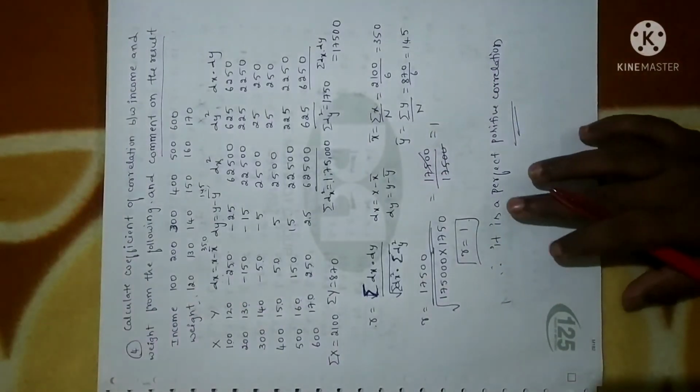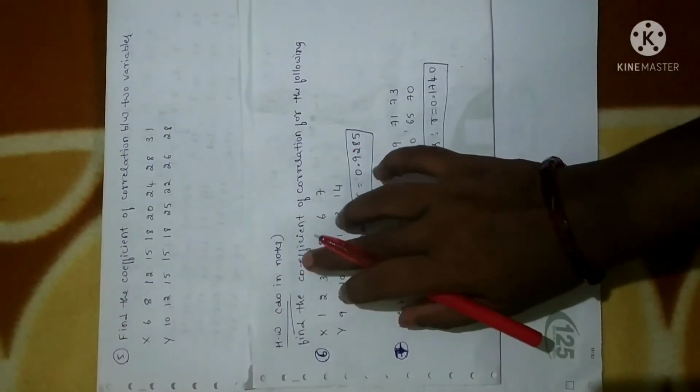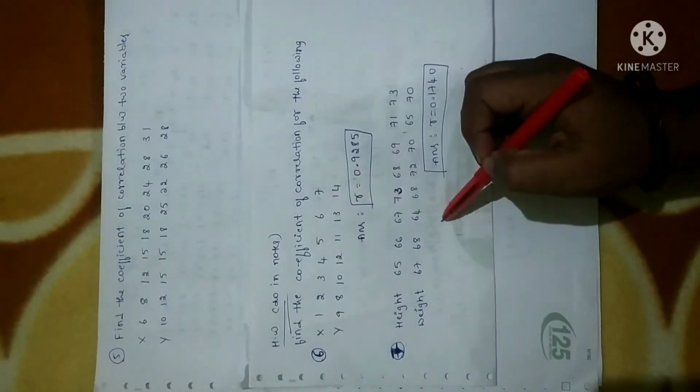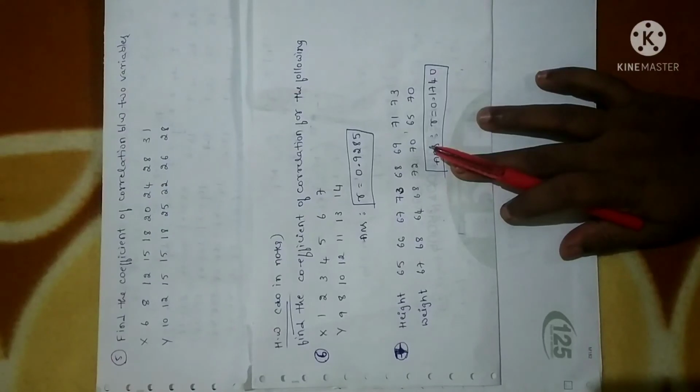This is the fourth question, and let me solve the last question in this concept. Before that, I hope this concept is clear for you. Everything depends on calculation. So I'll give you two homework problems. You just solve these problems in the notes. We have to find the coefficient of correlation for these two problems. The answer is also clearly mentioned there. So please solve it in the notes.